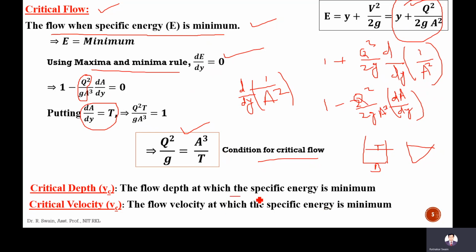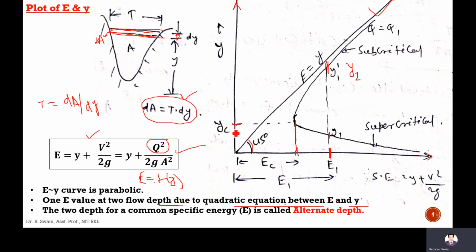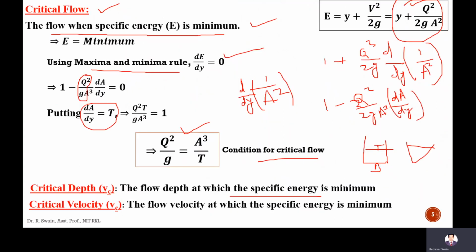The flow depth at which the specific energy is minimum is called the critical depth. And the velocity at which that critical condition occurs is called the critical velocity. It is the flow velocity at which the specific energy is minimum.